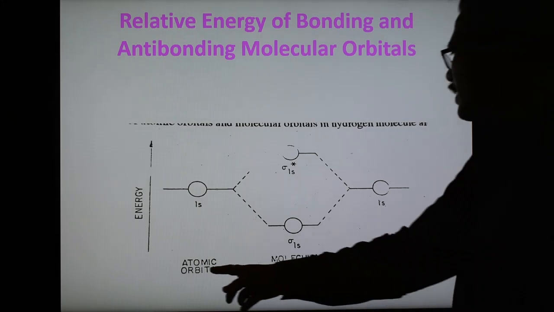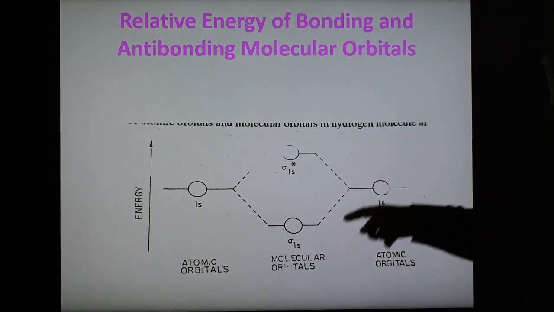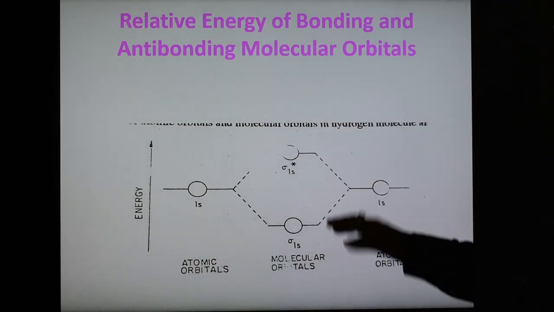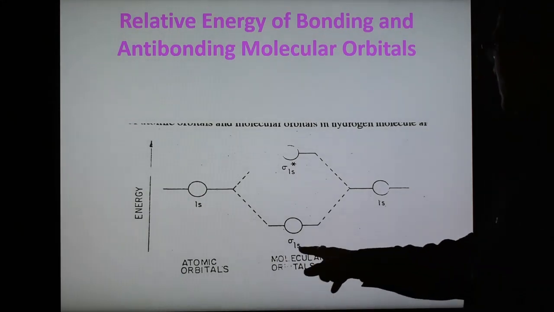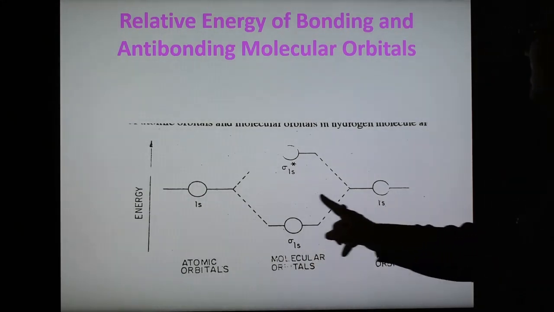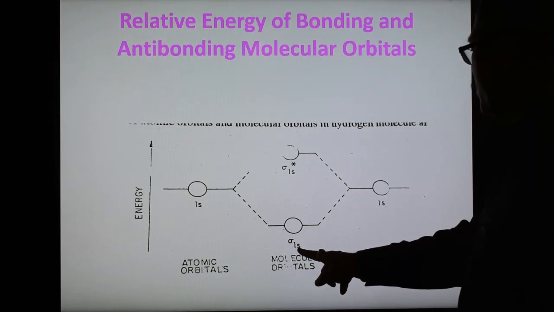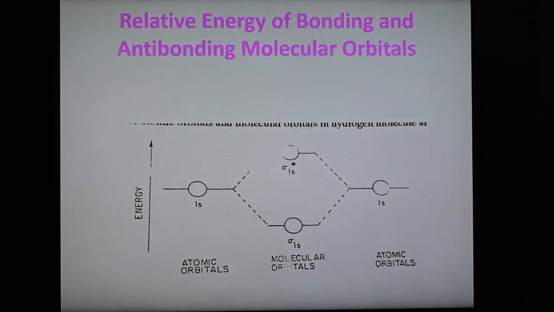Now the atomic orbitals are shown here and here, and the molecular orbitals are shown in the middle. And now, when 1s combines with 1s, we get sigma 1s and sigma star 1s.